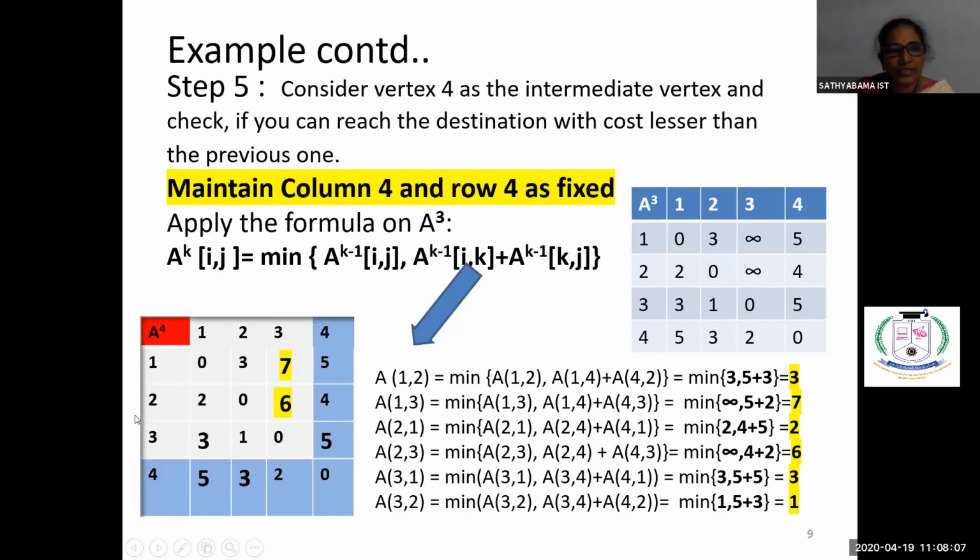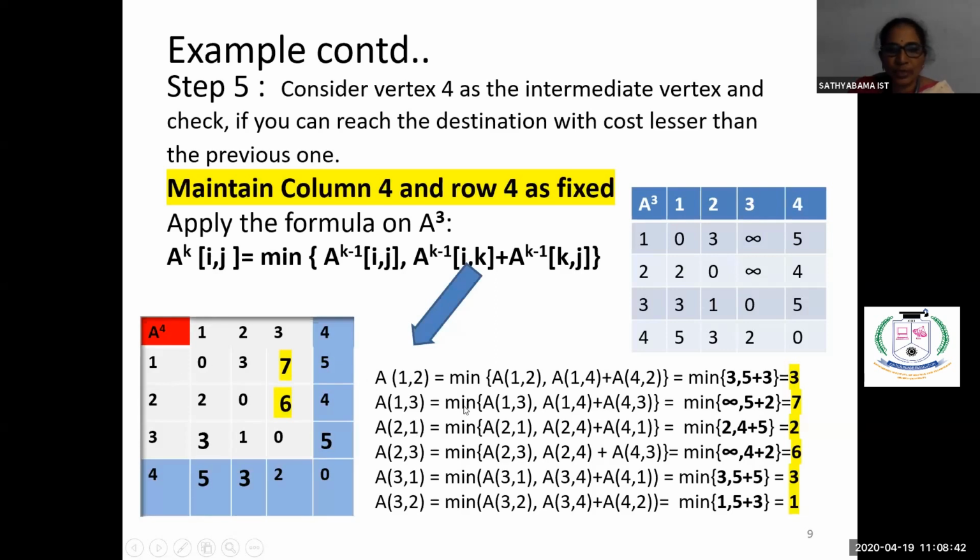We have to see whether the cost can be improved by including the remaining vertices. Now come here, A of 1 comma 1 is 0. We are not including it. Come to 1 comma 2. 1 comma 2 means the minimum of 1 comma 2, or 1 comma 4 plus 4 comma 2. See here, 1 comma 2 is 3 for us. Then 1 comma 4 is 5. Then 4 comma 2 is 3. So among this 3 and 8, the minimum value is 3. So we are saying 1 comma 2 is 3 only.